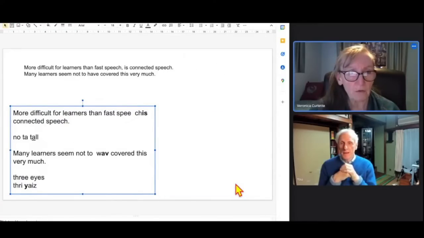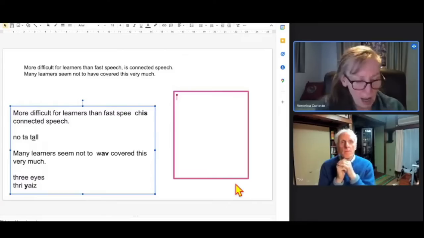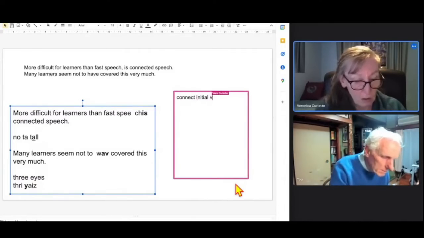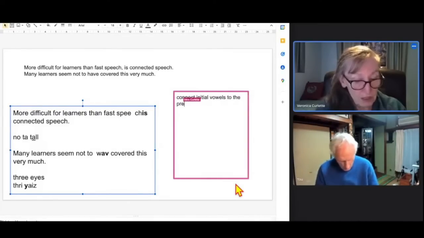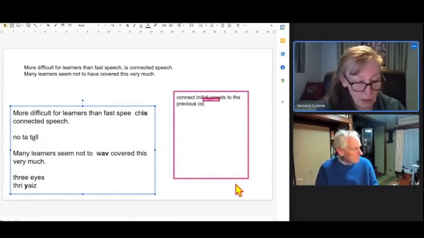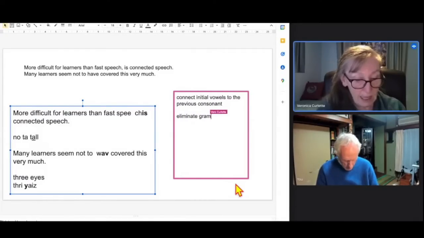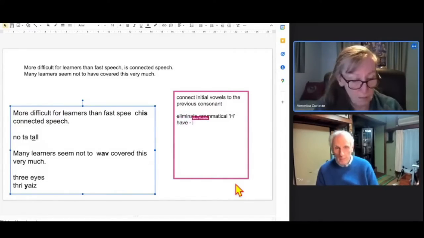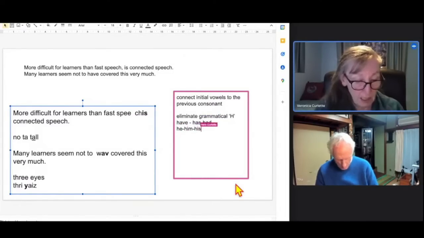let me just write them down for people, okay? So, connect initial vowels to the previous consonant. Eliminate grammatical H. And what do I mean by grammatical H? Any words that are just grammar. So all the forms of "have," and then all those pronouns: he, him, his, her, and hers.